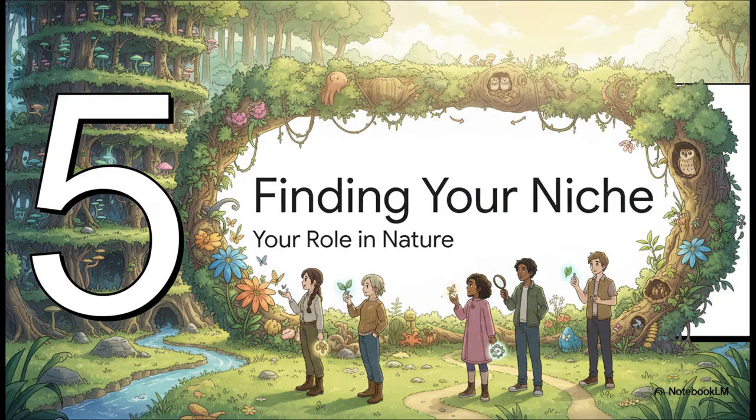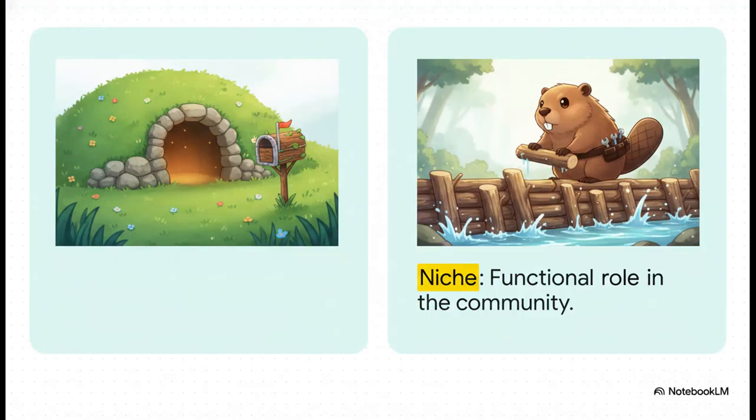All right, section 5, finding your niche. Now, to make sense of how animals fit into this massive hierarchy, we need to clear up two terms that get mixed up all the time: habitat and niche. Think of a habitat as an organism's address. It's simply the physical area where it lives, and lots of different species can share the same address. But a niche? That is the organism's unique functional role. It's their specific job description or resume within the community. And the golden rule here is that no two species can occupy the exact same niche in the same habitat.